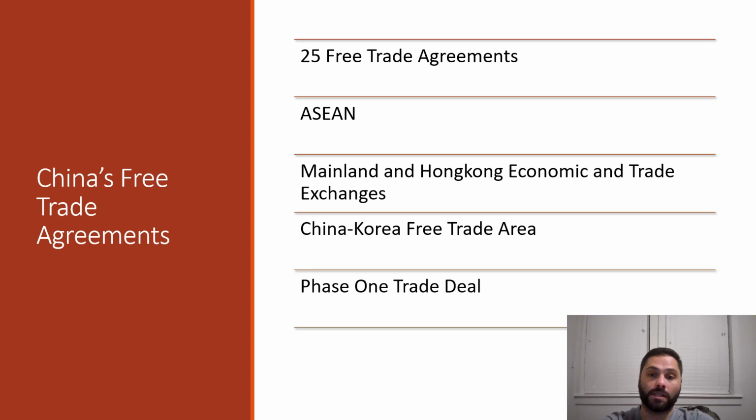One is with the rest of the Asian countries, the ASEAN agreement. For Hong Kong, it has the mainland Hong Kong economic trade exchanges. For South Korea, it has the China and Korea free trade area. And the most important one and most surprising one is with the United States, the Phase 1 trade deal that was agreed upon in 2020 with President Trump in China to put some ease and reform and ease the tension between China and the United States due to the trade surpluses.